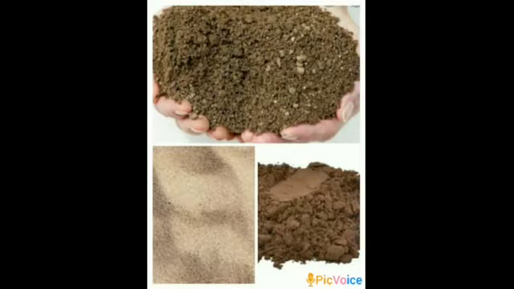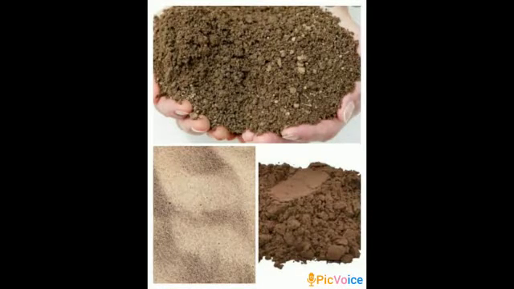Then how does this soil form, children? When rocks break into tiny pieces, they form soil. How? The rocks are heated during the day and cooled during the night. This makes the rocks weak, so they crack and break, and rain carries the broken pieces and breaks them into smaller pieces. These smaller pieces of rocks are called soil.